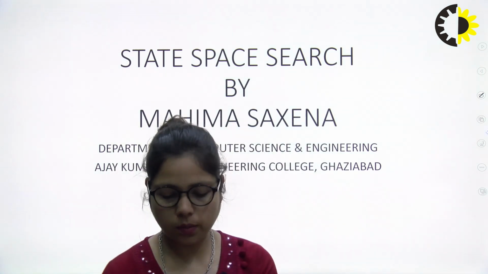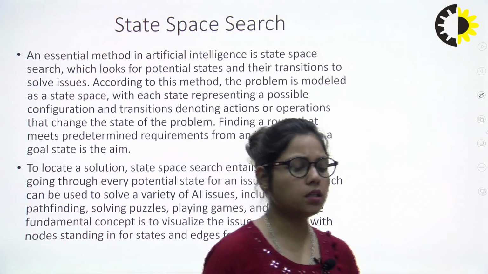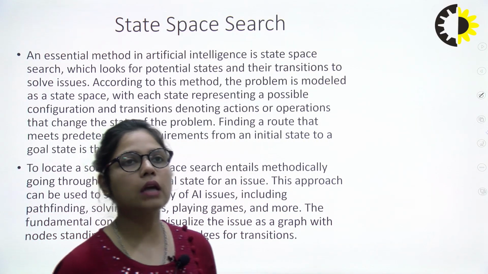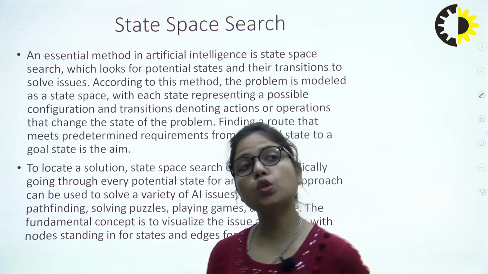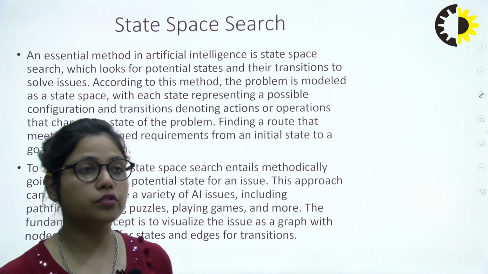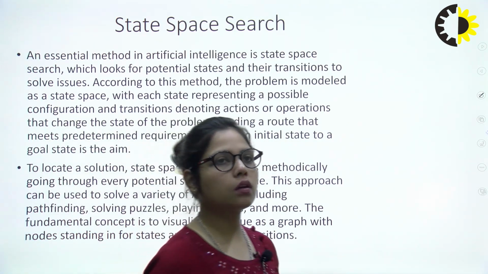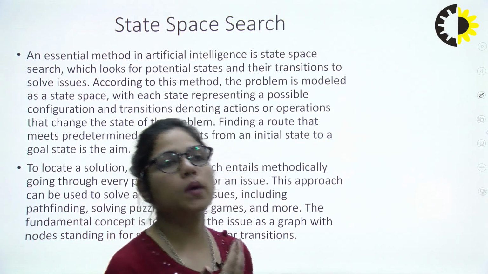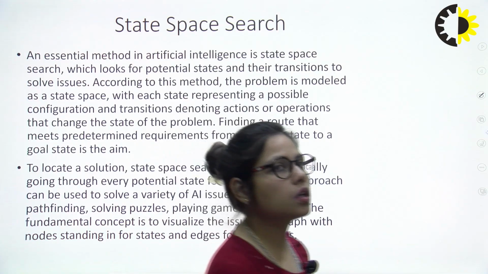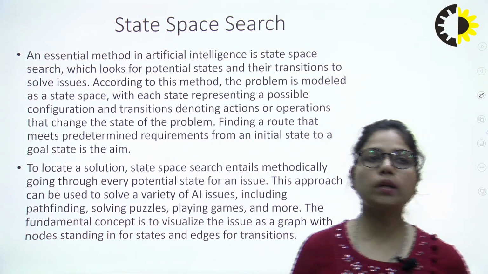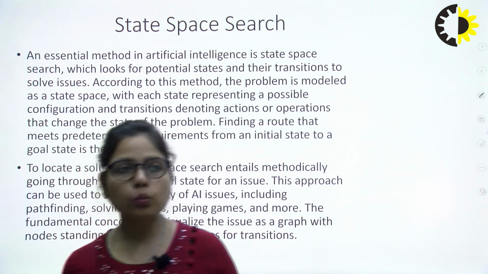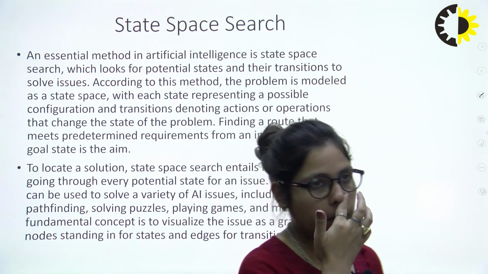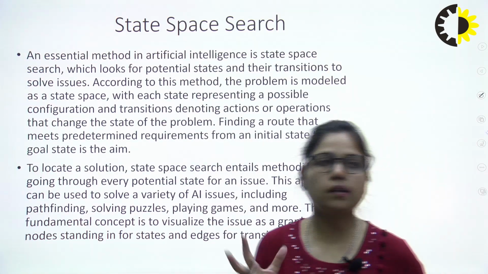Today, my lecture is on state space search. I will explain what state space search is. Basically, it is an essential method in artificial intelligence. State space search looks for potential states and their transitions to solve issues. According to this method, the problem is modeled as a state space, with each state representing a possible configuration and transitions denoting actions or operations that can change the state of the problem. Finding a route that meets predetermined requirements from an initial state to a goal state is the aim.